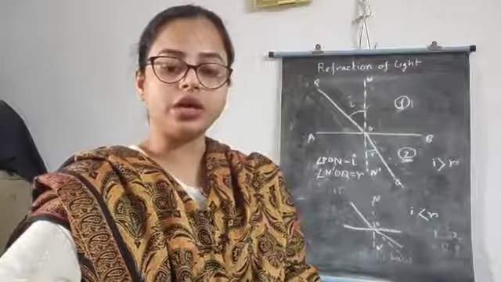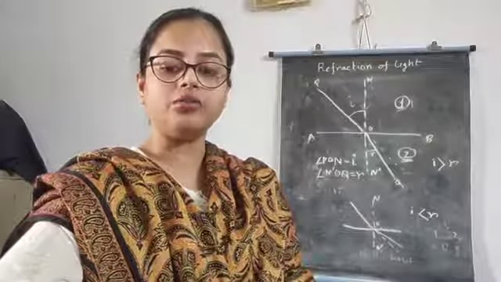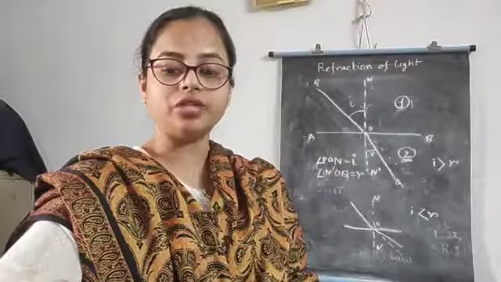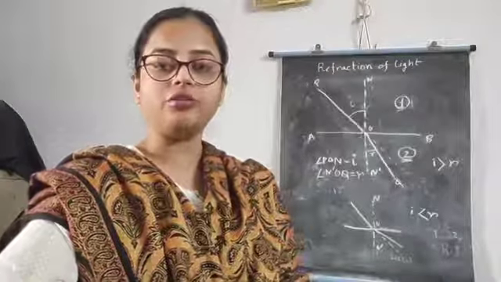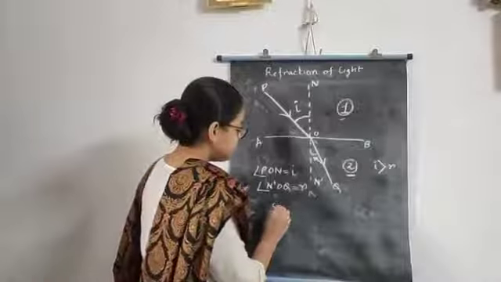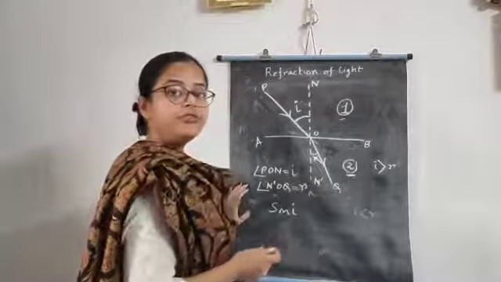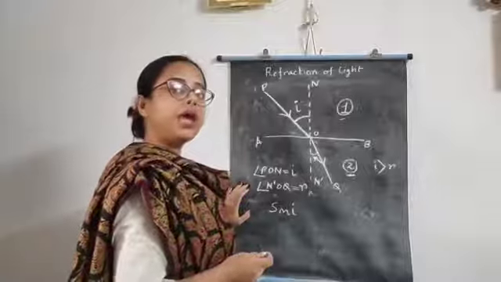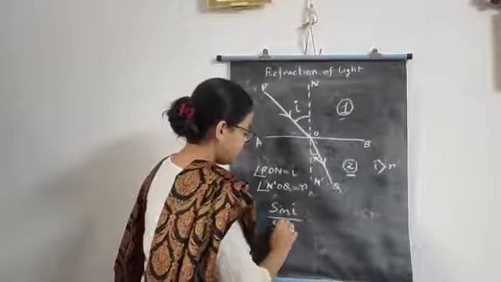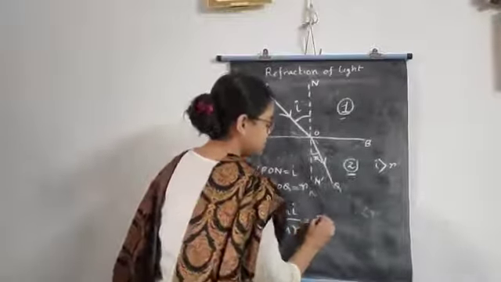The second law says, for a given pair of media and for a given color of light, the sine of the angle of incidence bears a constant ratio to the sine of the angle of refraction. The sine of the angle of incidence is sin I and the sine of the angle of refraction is sin R. That will be constant.